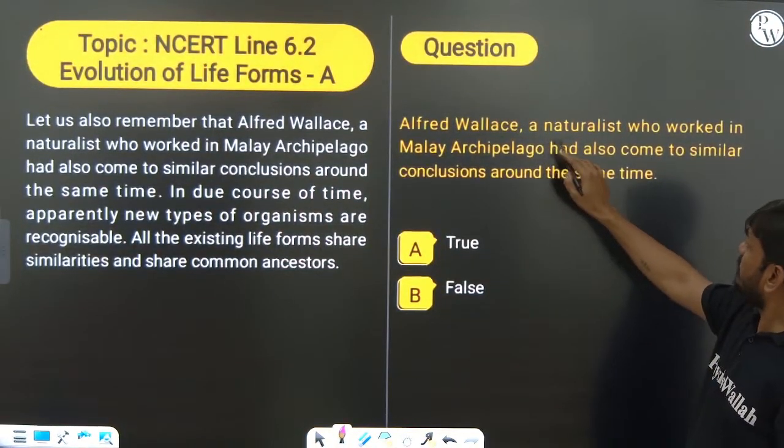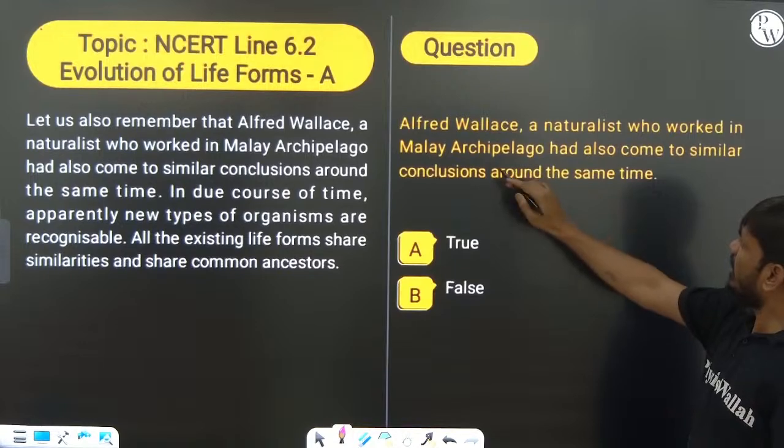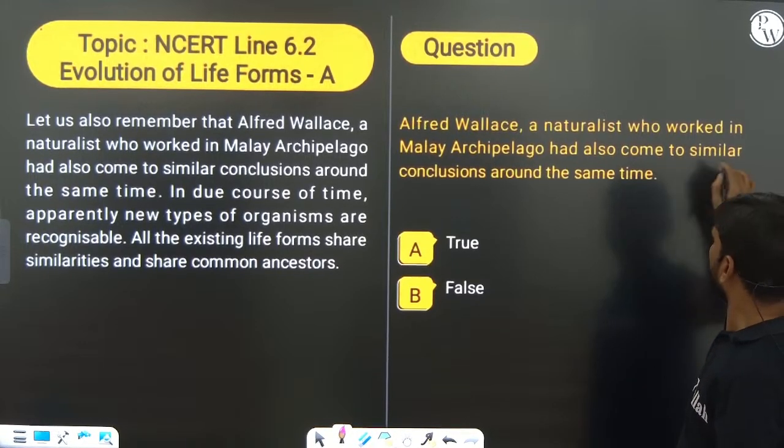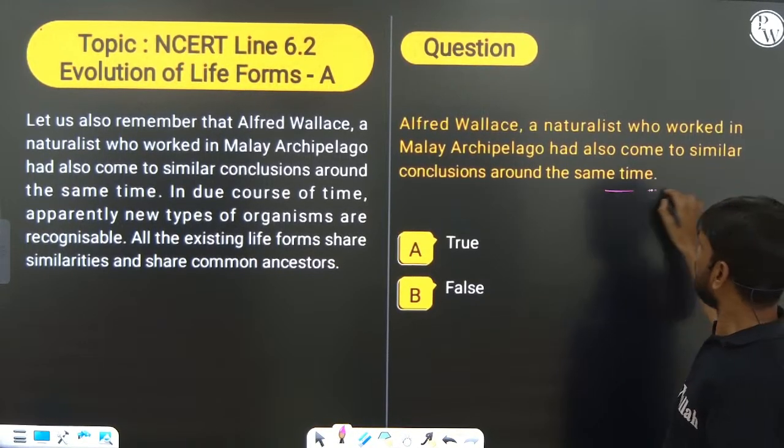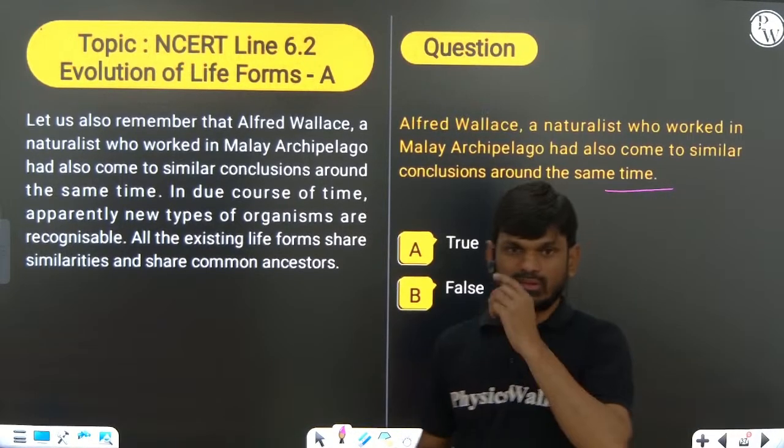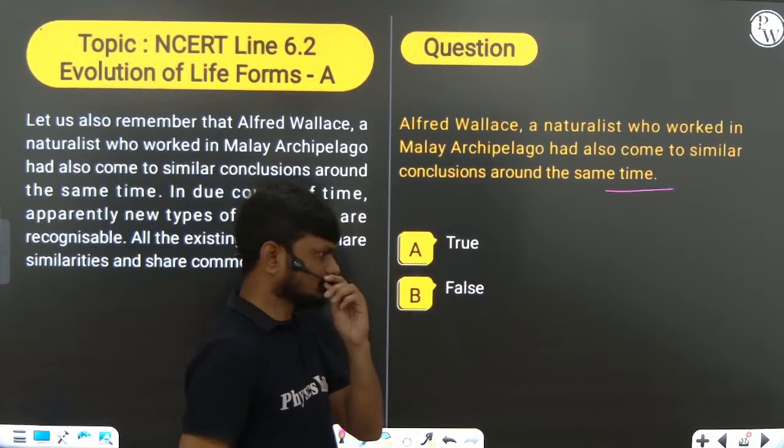Alfred Wallace, a naturalist who worked in the Malay Archipelago, had also come to a similar conclusion around the same time as Charles Darwin.